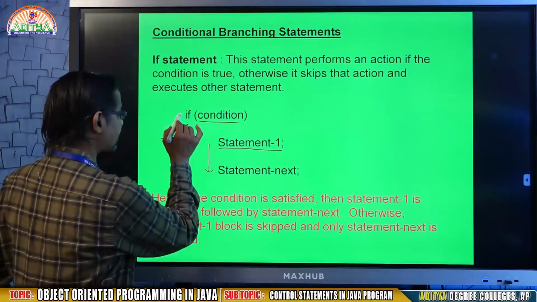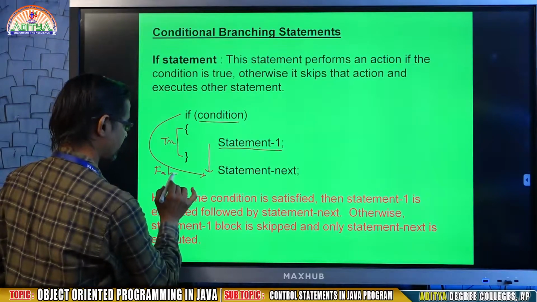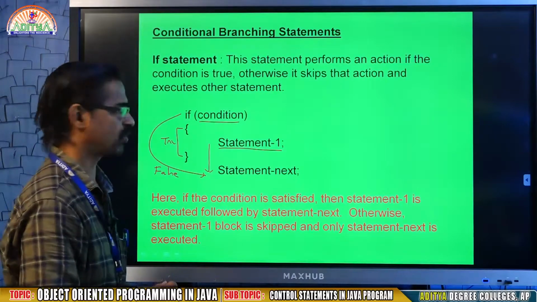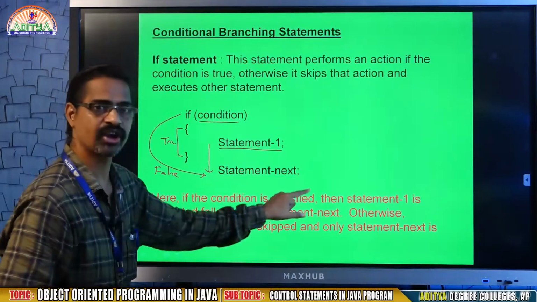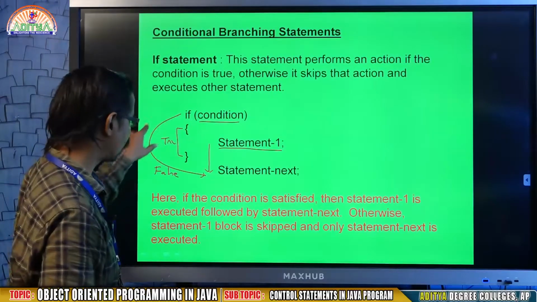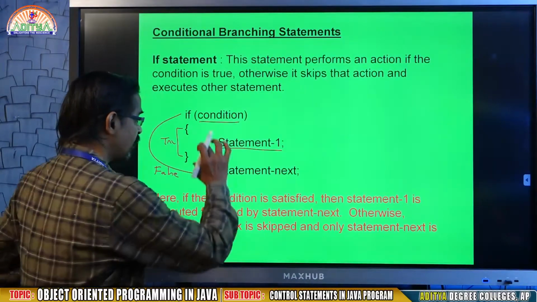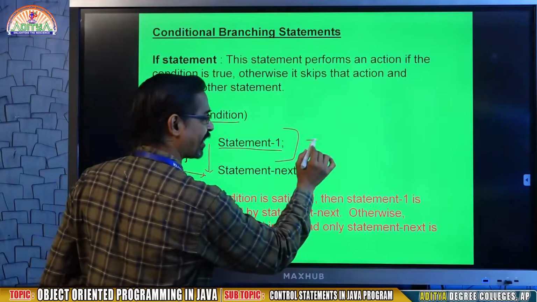In case the condition is false, it will go directly to statement next. That means the execution of this block depends on the condition value being true.